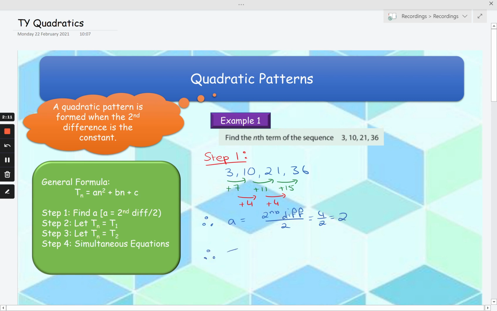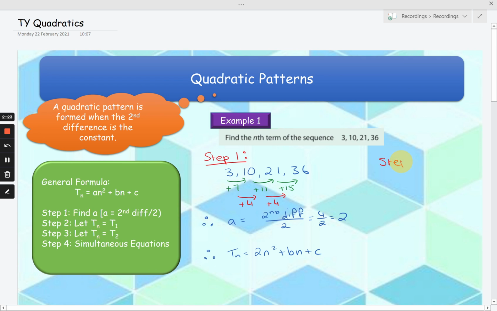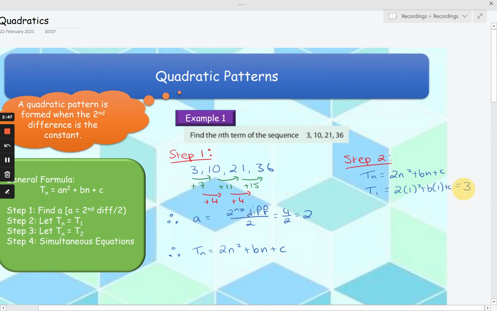So now I can say, therefore, Tn is equal to, instead of a in our formula, I'm going to put in 2, n squared plus bn plus c. And now I'm going to move on to step 2. Step 2 is where we're going to use the first term to help us find an expression. So we're going to use Tn is equal to 2n squared plus bn plus c, and we're going to look at term 1. In term 1, we know that n is equal to 1. So we have 2 by 1 squared plus b by 1 plus c, and we're going to let it equal our first term in the sequence, which is 3.